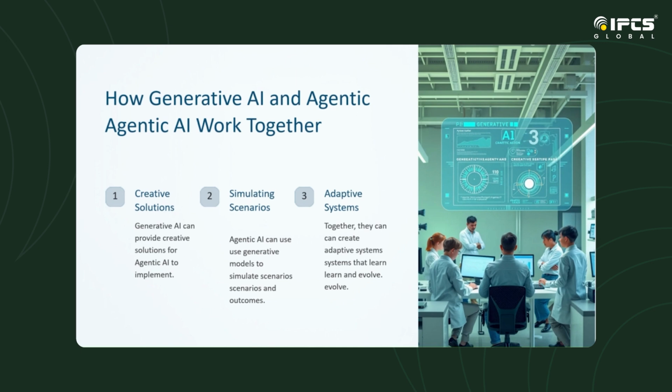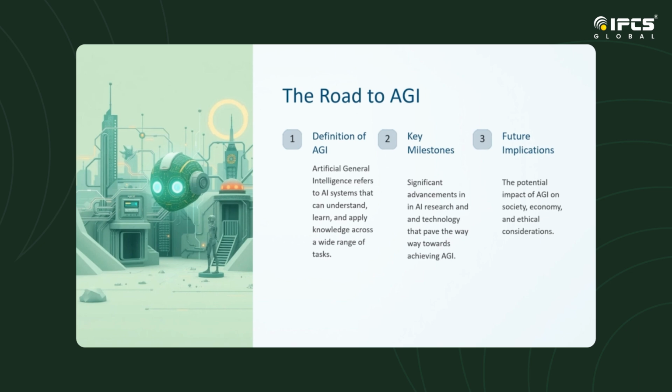Some key scenarios we can see. Creative solutions: generative AI produces ideas and agentic AI decides which to implement. Simulating scenarios: generative AI models potential outcomes and agentic AI selects the best path. And adaptive systems continuously evolve based on new information. In real-time examples, we all know self-driving cars. Generative AI can predict different driving scenarios, while agentic AI makes the real-time navigation decisions.